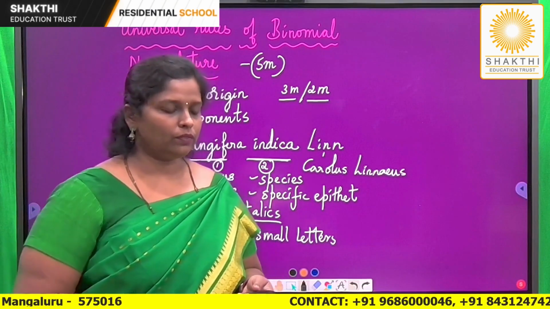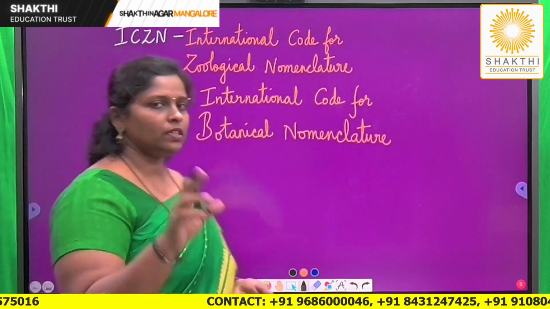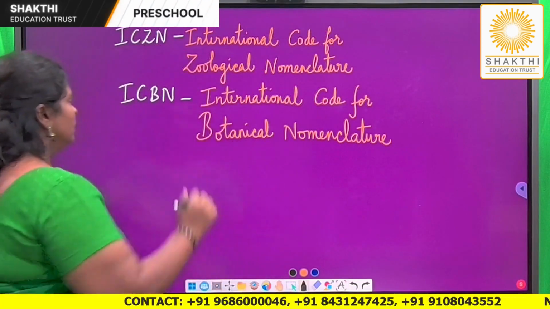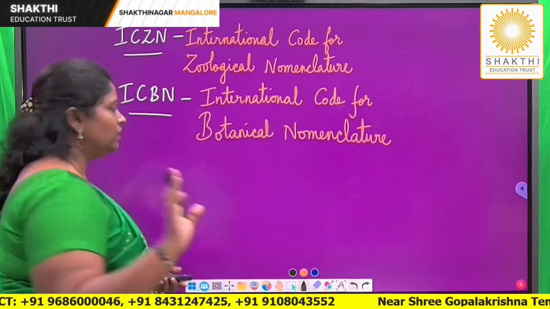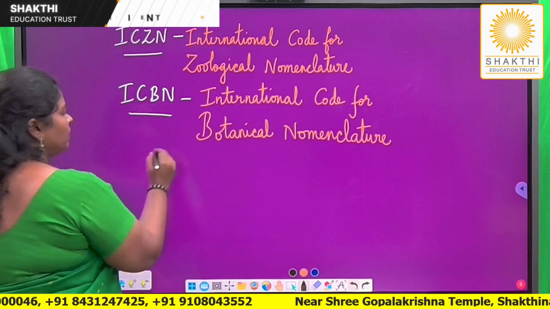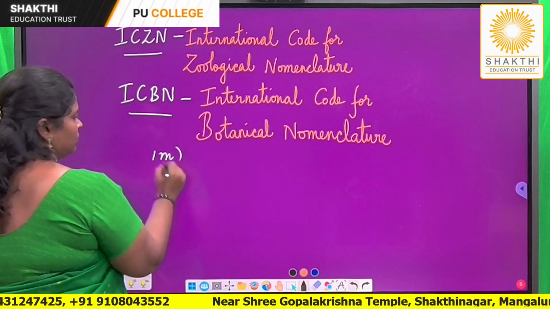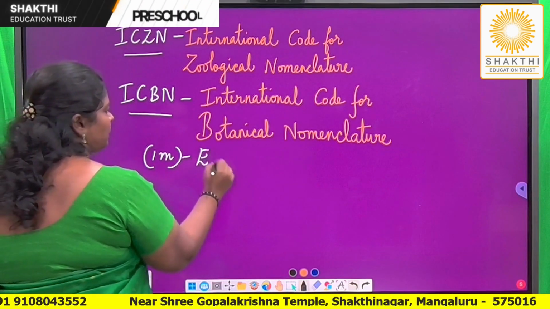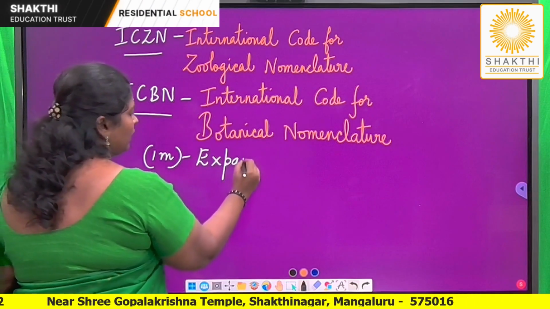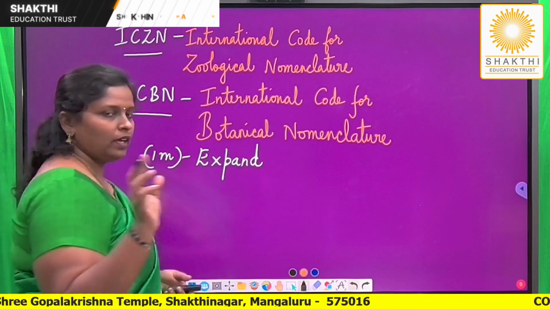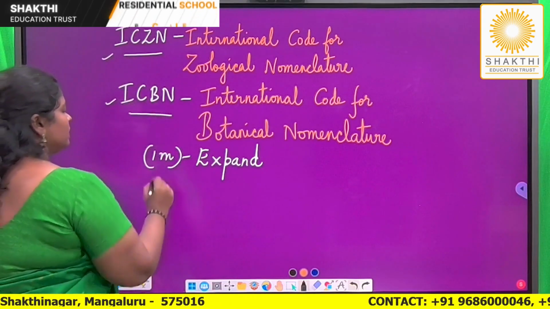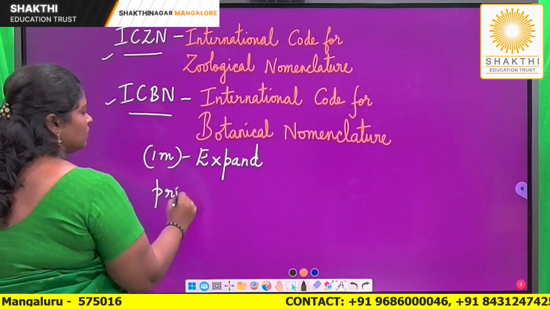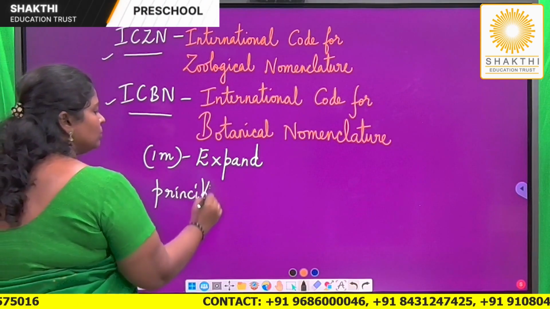Let us go on to the next. So before I move on, these two are very important for the exam. Abbreviations, ICZN and ICBN. These two usually appear in the exam, 1 mark each. How is the question asked? Expand ICBN or expand ICZN. And what is the importance of this? Whenever a scientific name is given, the principles are according to these two.